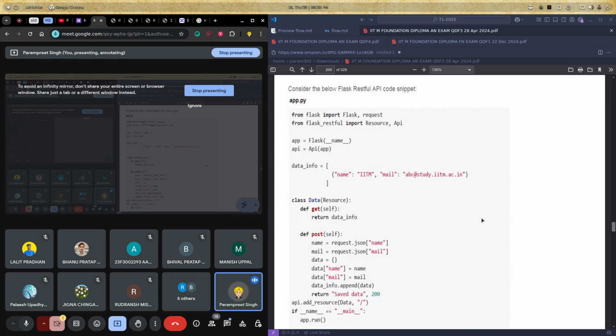How many of you have actually written the code? Great, you have done it. Well, in MAD 1 and in MAD 2 specifically, you need to create APIs. If you just do normal routes, you will get marks, but if you create APIs, you will get better marks, let's say some extra 5 to 10 marks.